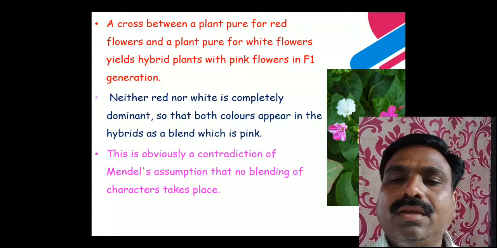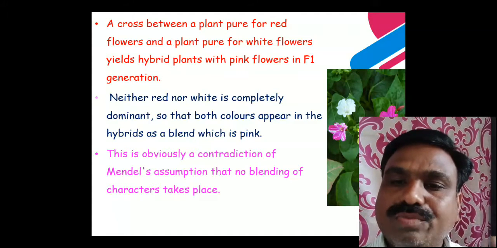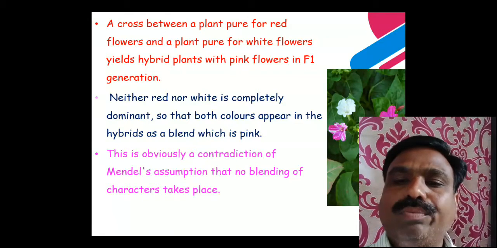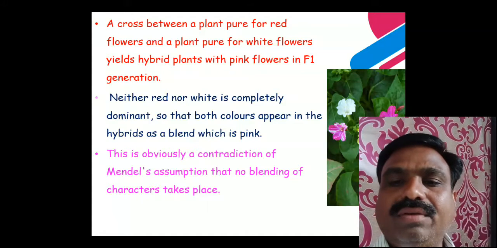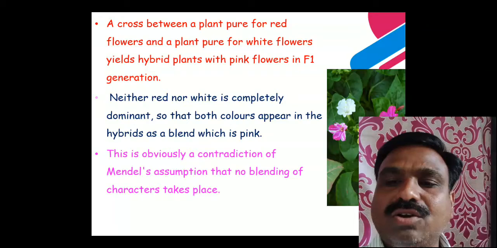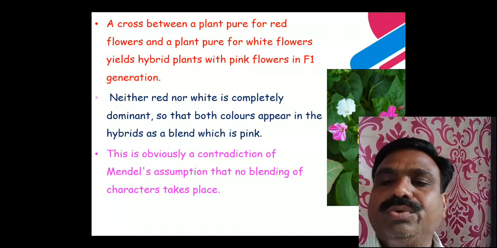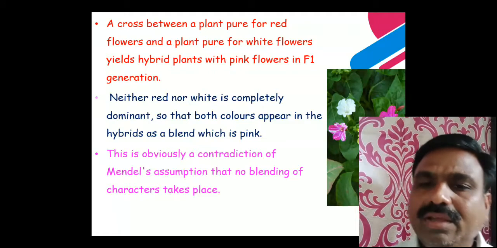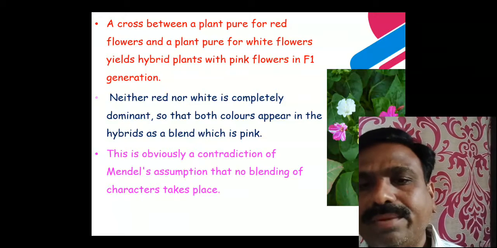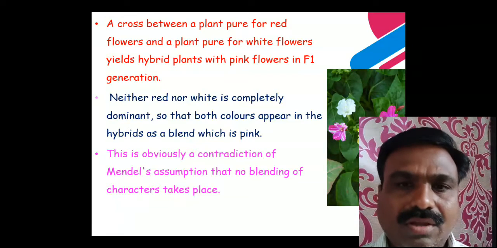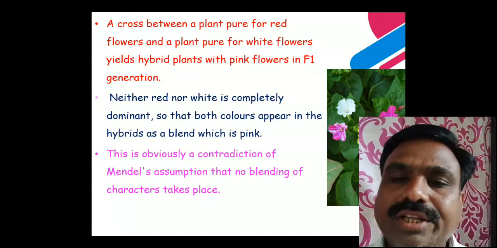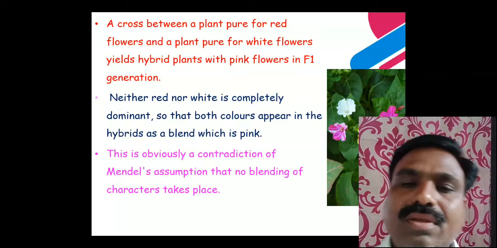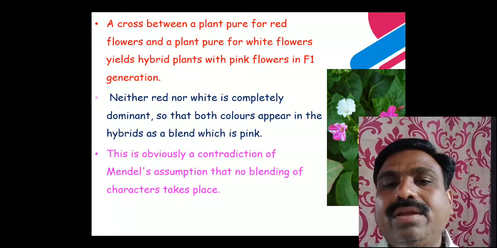What happens? You have to observe the slides. When two of the hybrid plants with pink color flowers are crossed, selfing of the F1 hybrids raises the F2 generation. In the F2 generation, the red color of the flower appears, the white color of the flower appears, and the pink color of the flower appears.